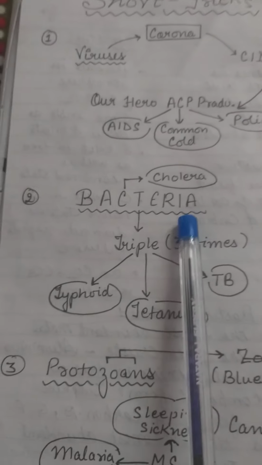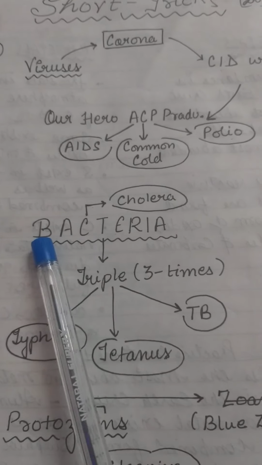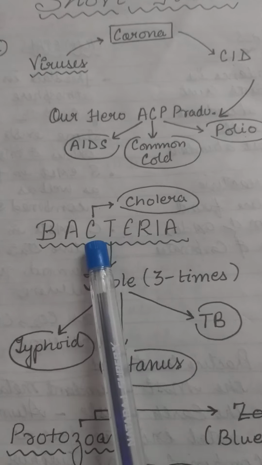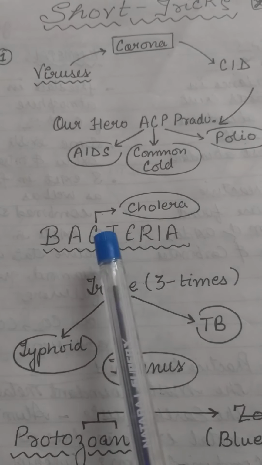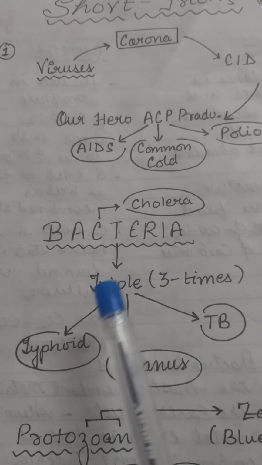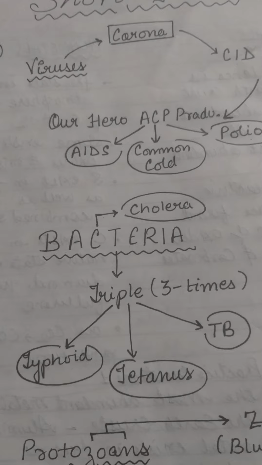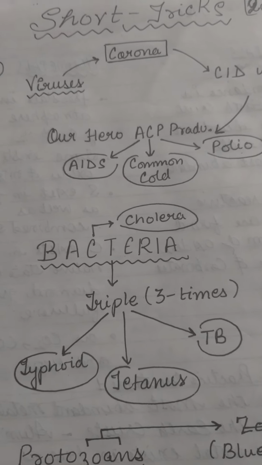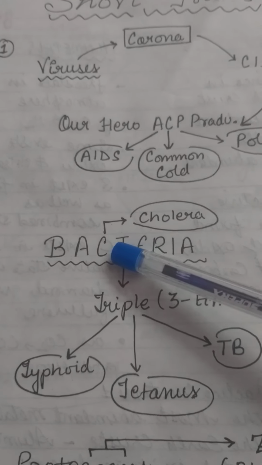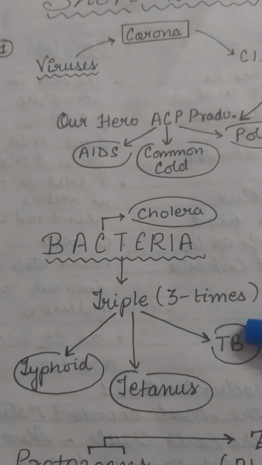Now let us see the other example, that is bacteria. In the word itself, there are two letters, C and T. Now C can be linked to cholera and T for triple T, three diseases caused by T: typhoid, tetanus and TB. Now we can easily remember the bacterial diseases from the word bacteria itself. C for cholera, T for triple T, that is three diseases: typhoid, tetanus and TB.